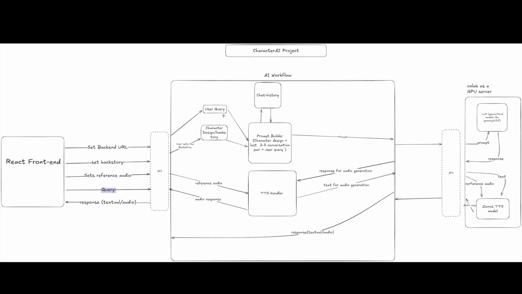Then again the same path follows, the user query along with the character design and the chat history. We create a prompt. Now this prompt goes to the LLM, we get a response, and then this response gets returned to the TTS handler, and the TTS handler again sends another API request to the Colab notebook, and in this case the Zonos TTS model converts this textual response into an audio response. Now this audio response gets returned to our AI workflow, and then further to our front end, and we can of course see the audio response as I've already shown.